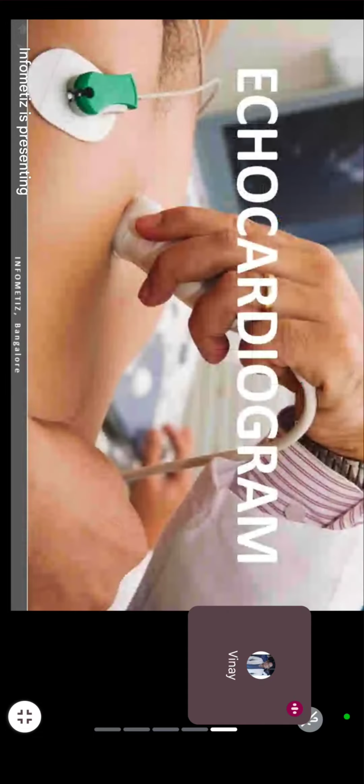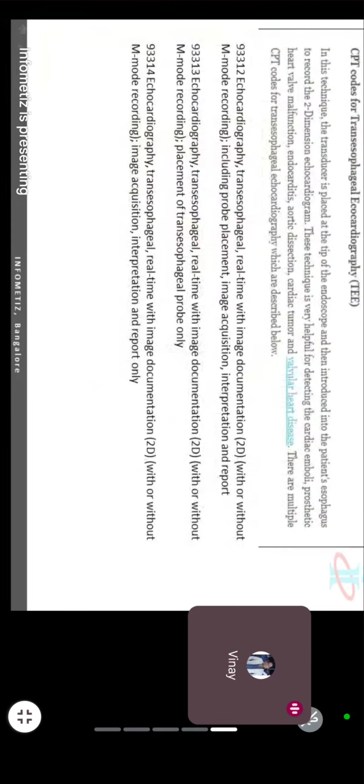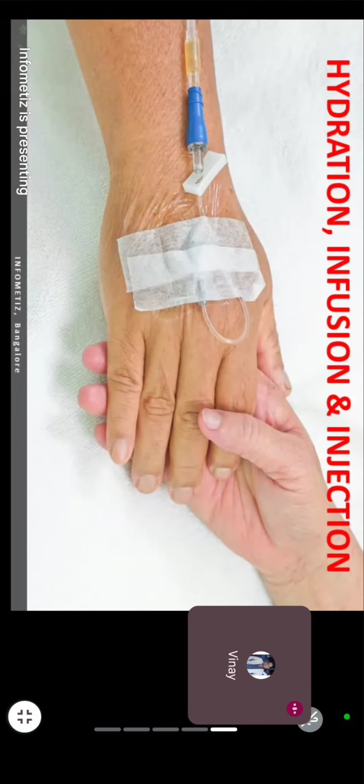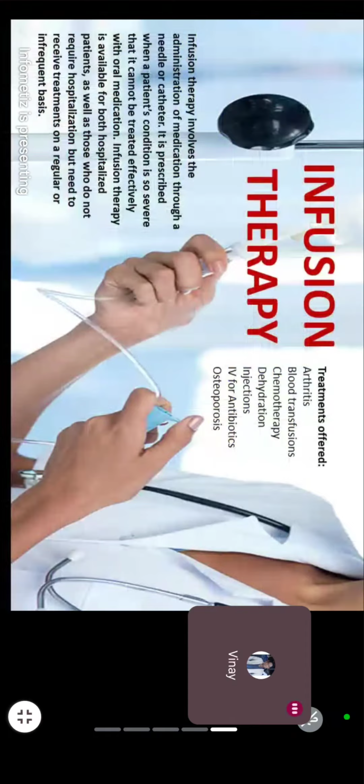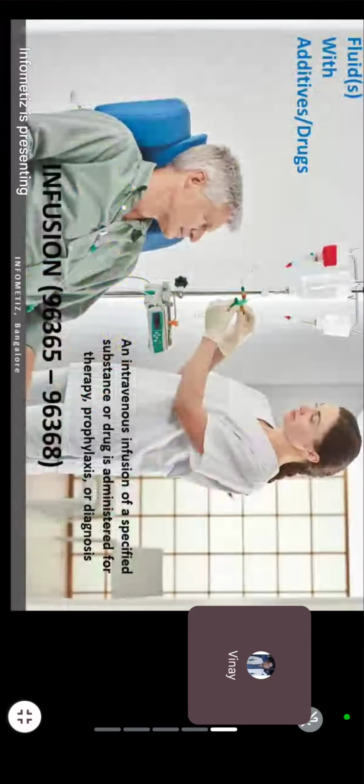So this is done. Only this echocardiography we have. And then we will start with the hydration, infusion and injection procedure. Tomorrow will be very important class. This is very important part of the medicine.